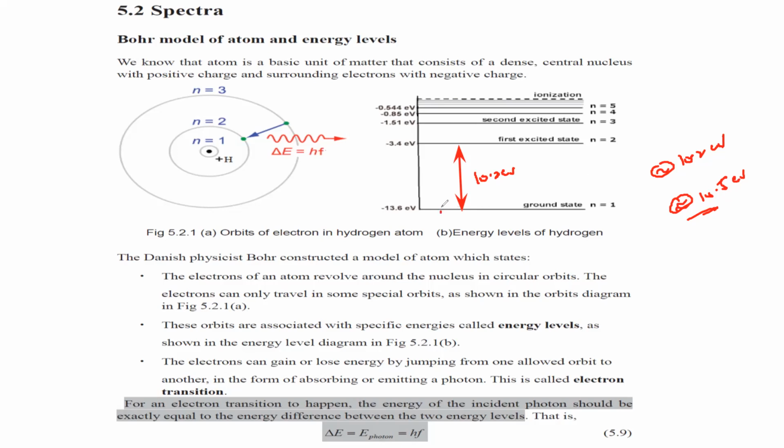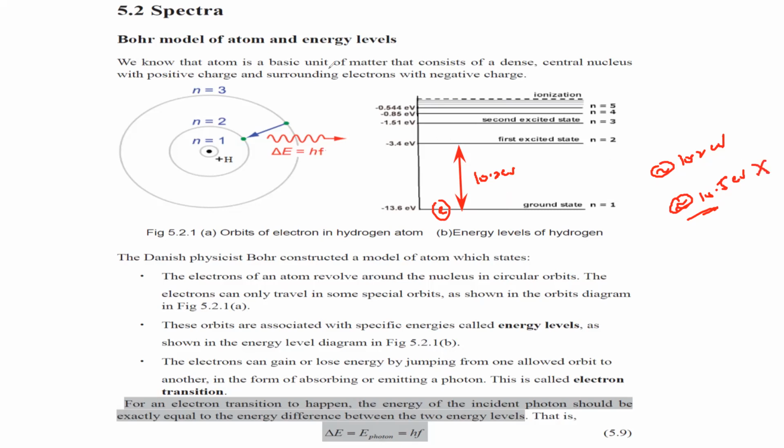Will the electron transit from the lower shell to the higher shell, like from the first shell to the second in the case of hydrogen? When the energy of the photon is more than the difference in the energy, the electron will not absorb. So this will not cause any transition.